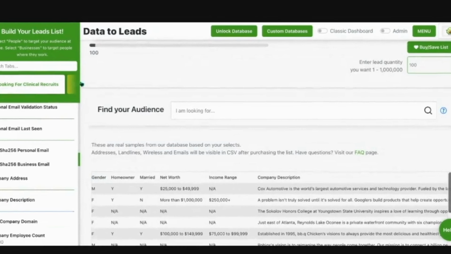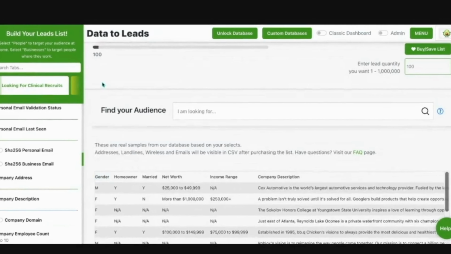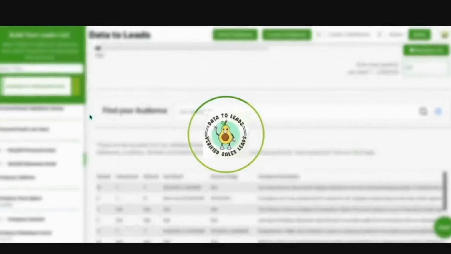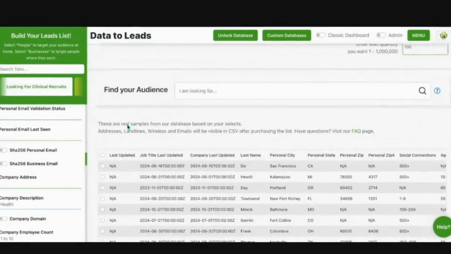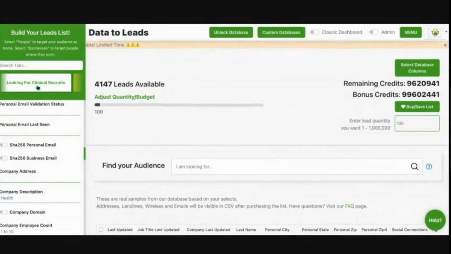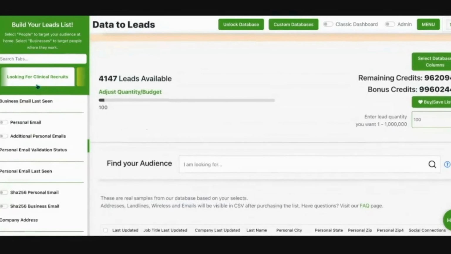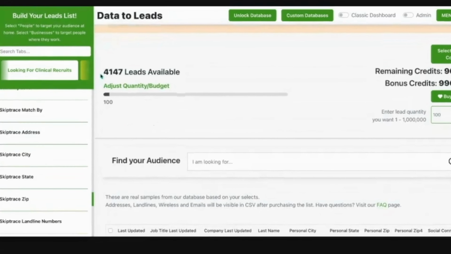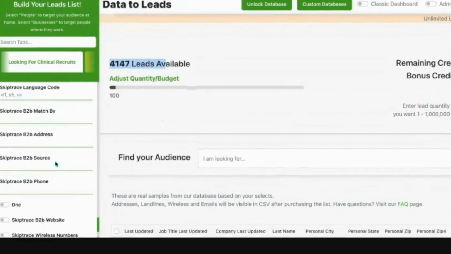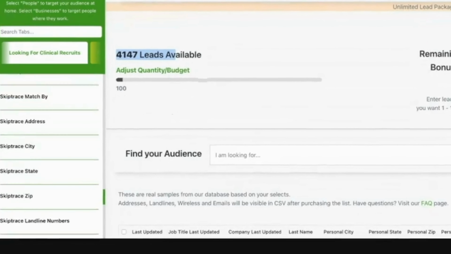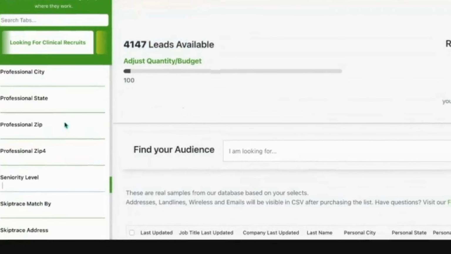So this is people looking for clinical recruits. So I'm going to just add health to the company description because, if you have health in your description and you're looking for a clinical job, well, there's a good chance this tied with this filter makes this more accurate. So we're providing you a big batch of data that it is your responsibility to filter this down.